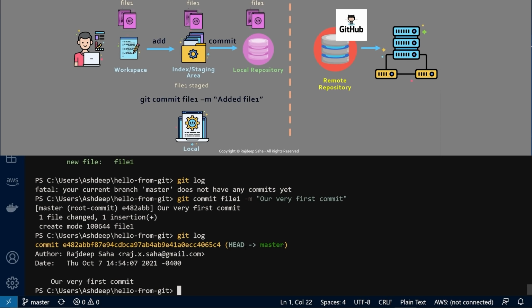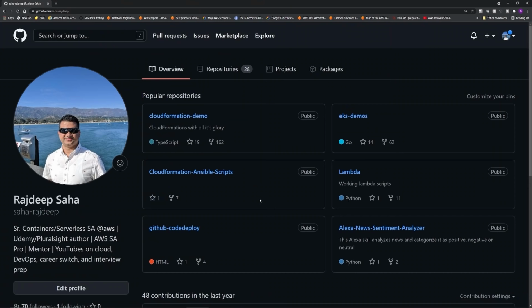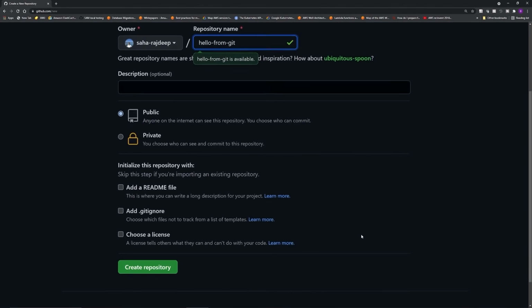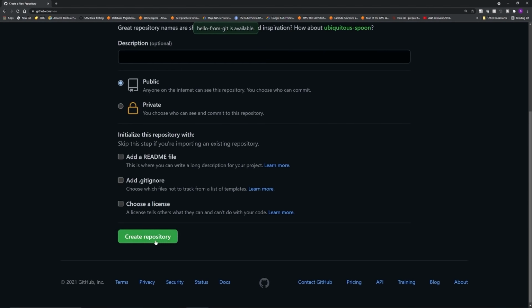Now let's complete the flow and push this to our GitHub repository. I'm in my GitHub profile page. To create a repository, go to this repositories tab and then click new. I'll give the name hello from Git. I'll keep everything as is. Scroll down, click create repository. And you will notice GitHub also displays the commands that are required to push your changes.